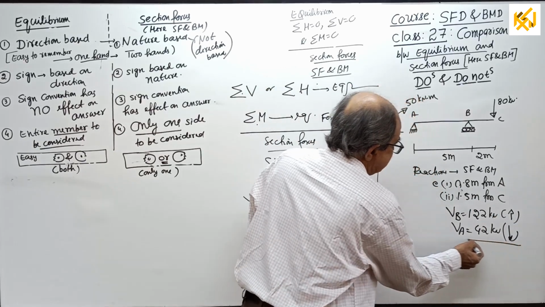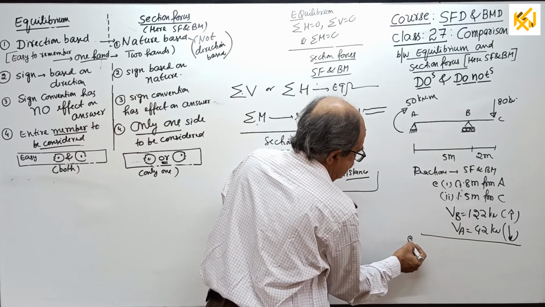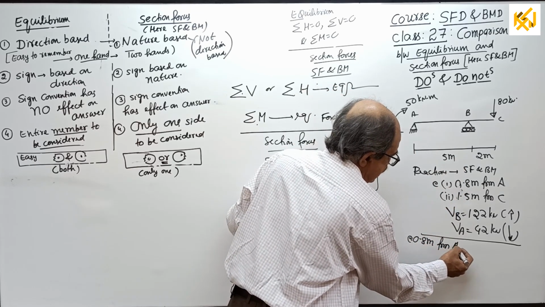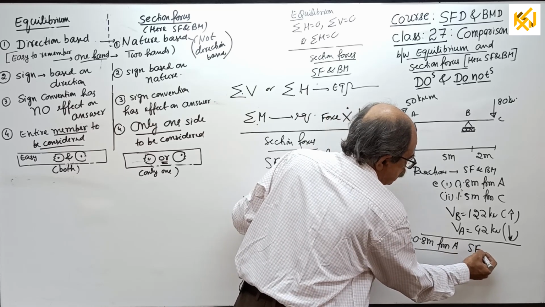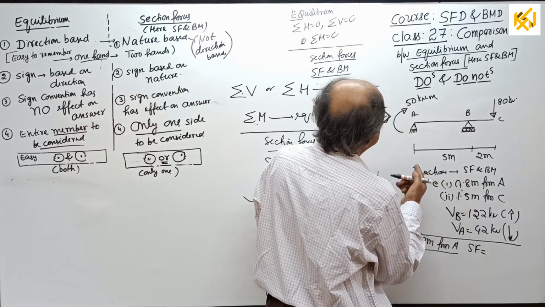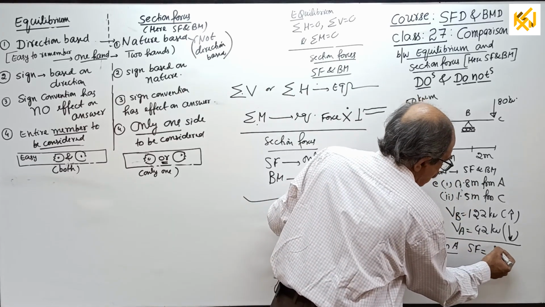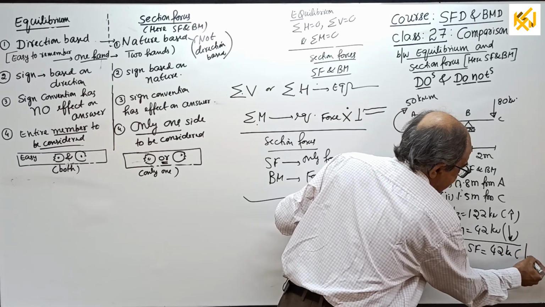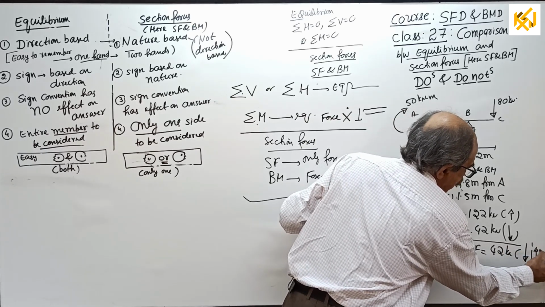And next I will tell you, at 0.8 meter from A, your shear force will come 42 kilonewton. I am not writing plus or minus. How will it come? Left down, right up.